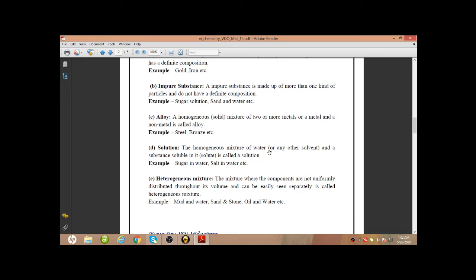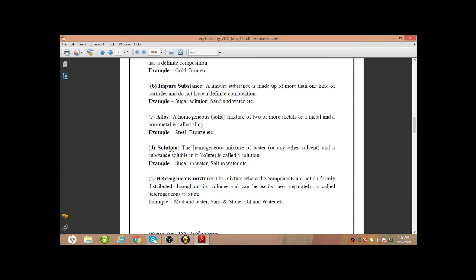If we make a solution of sugar in water, then water will be the solvent and sugar will be the solute, because we are adding sugar in water, so the portion of water will be more and it will act as the solvent. And the solid, or sometimes liquid, substance which we are mixing in the solvent is called the solute. So sugar will be the solute in this case.